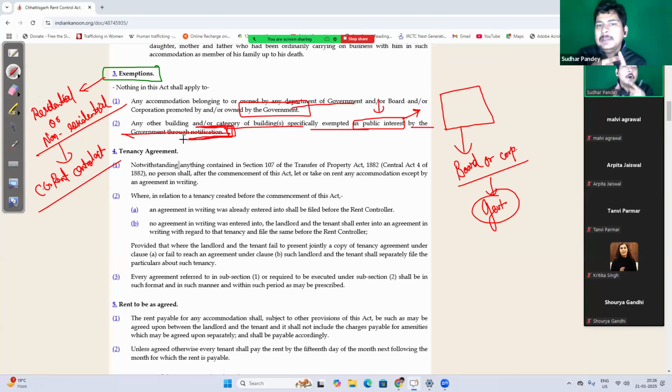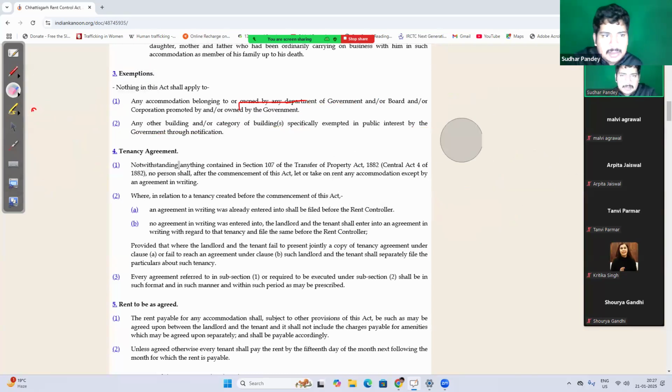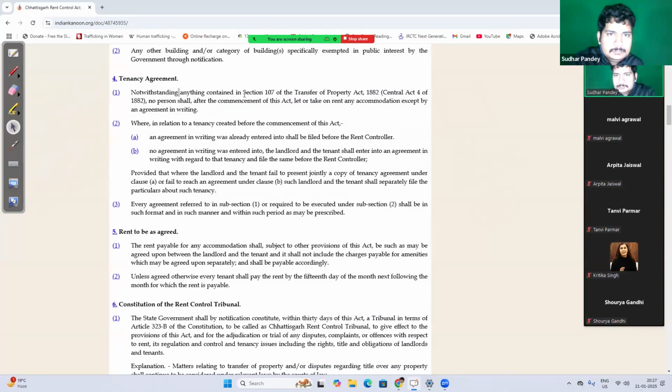It shall include all the property which is being operated, managed or controlled by the board, which is backed by the government, right? Or the corporation, which is backed by the government, or any department of government. So, exemption clauses are clear, yes or no? हाँ या ना भाई, जल्दी से बताइए, फिर आगे बढ़ेंगे.